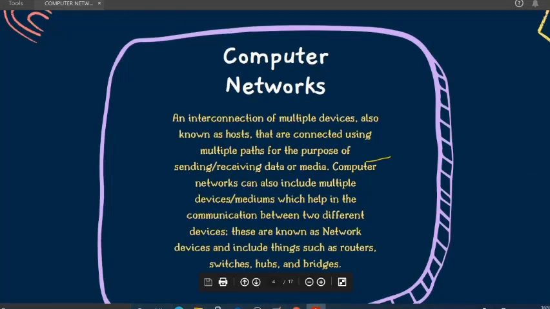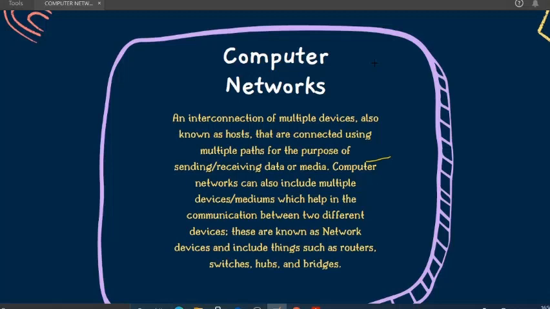Next is computer networks. This should be our first topic, but don't worry. As our topic is basics of computer networking for this video, what are computer networks, or what is networking? In day-to-day life also, we say that we are making a network, or we are connecting to people. What we are actually doing is forming a network, connecting to each other, talking to each other, making some bond. So that is what forming a network is.